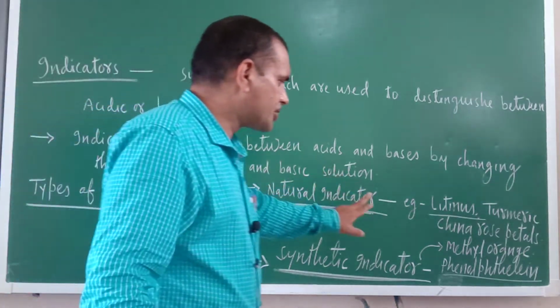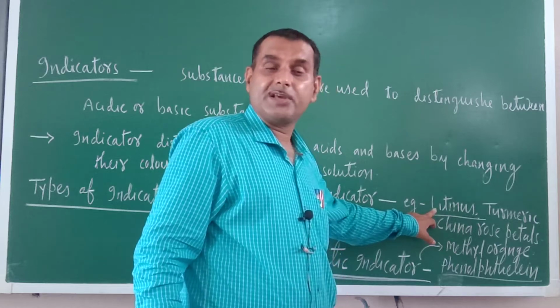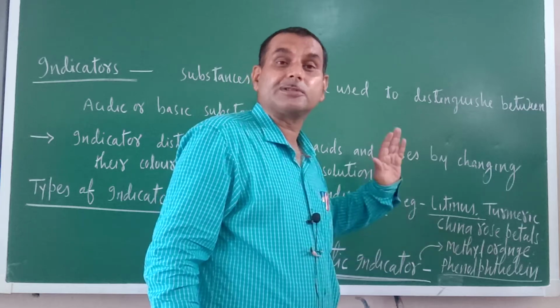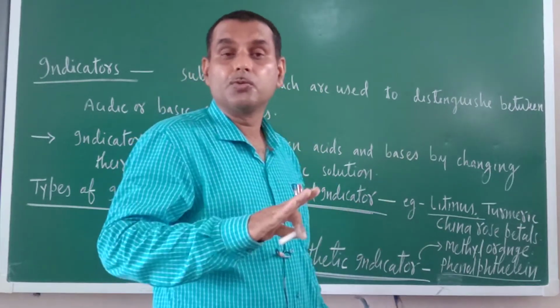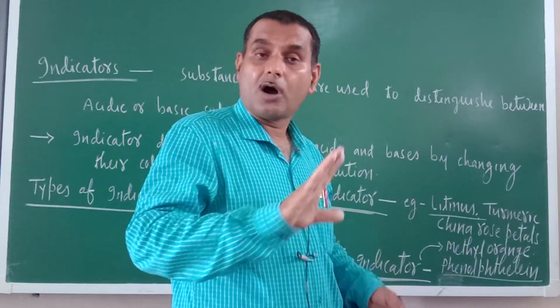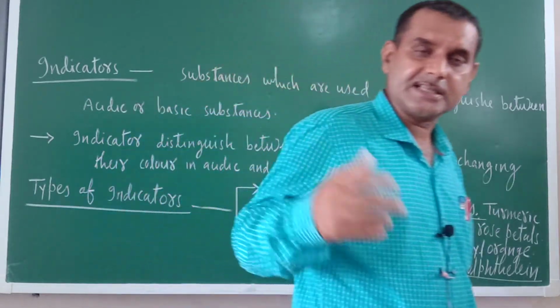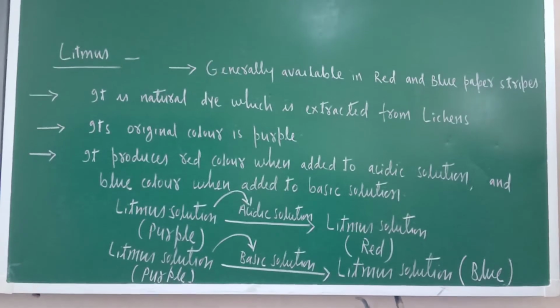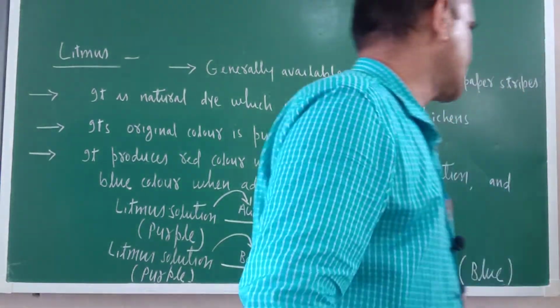Now I have to teach you litmus, what is its behavior toward acidic and basic substances. Similarly, turmeric and China rose petals. Okay. How are they prepared? And how do they distinguish between acidic and basic solutions? So now a detailed study of these indicators is required. Okay. So let me complete litmus first. Okay. So the first natural indicator is litmus.